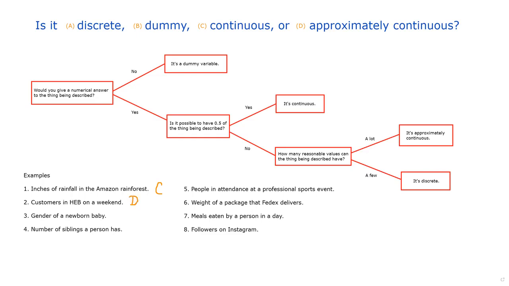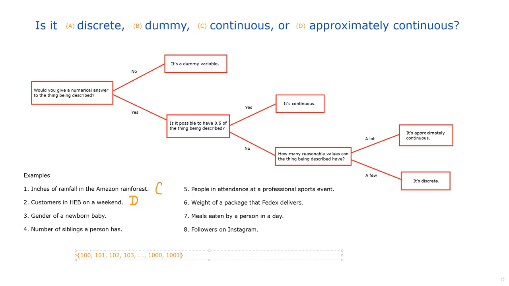If it helps, it might help to list some of the values you might think for the number of customers in an HEB on a weekend. So I might say it's as low as 100. That seems pretty low, but maybe there's a reason there's only 100 customers. Well, then if 100 is possible, so is 101, so is 102, so is 103. What are some other reasonable values? Well, like I said, if it's a grocery store on a weekend, we're probably getting up into the thousands of people going to the grocery store. So 1,000, 1,001, and this list goes on until the point where you're like, okay, there's probably no way that 1 million people went to HEB today, but somewhere between 100 and 1 million, we know that list would have stopped.